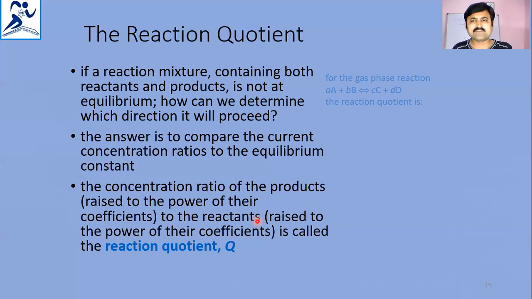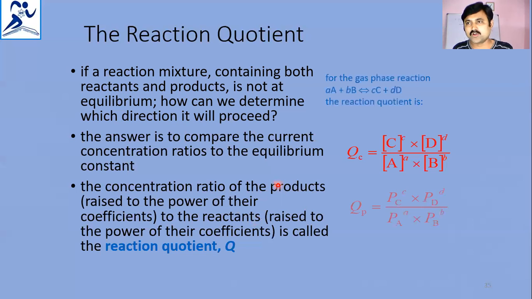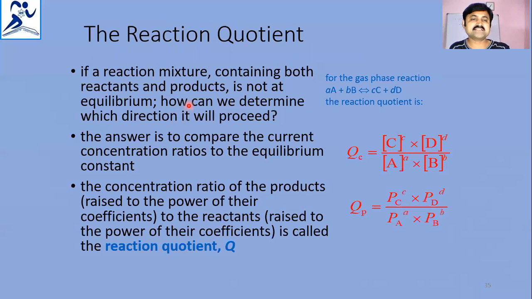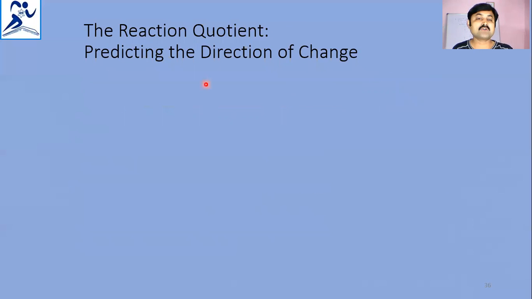So there is no big difference between the expressions of the equilibrium constant and the reaction quotient. But in the reaction quotient, the concentrations need not be equilibrium concentrations, and the pressures also need not be equilibrium pressures. So PC, PD, all these expressions of the reaction quotient are the same as those of the equilibrium constant, with respect to concentrations and with respect to partial pressures. The reaction quotient predicts the direction of change here. So the important significance of the reaction quotient is that it decides the direction of the reaction.